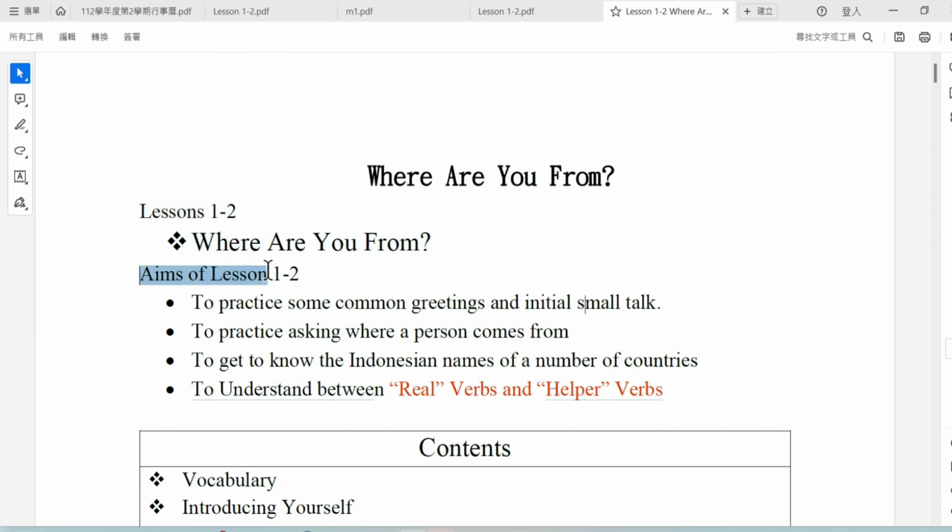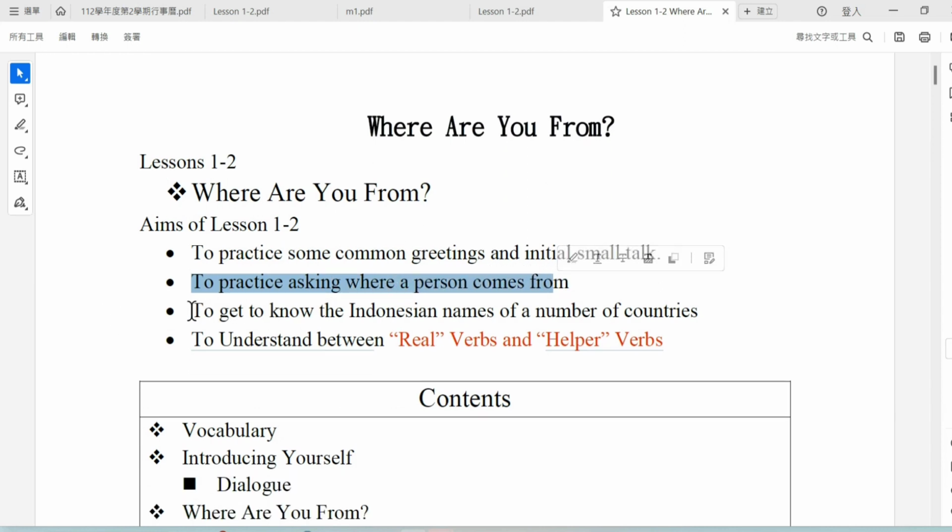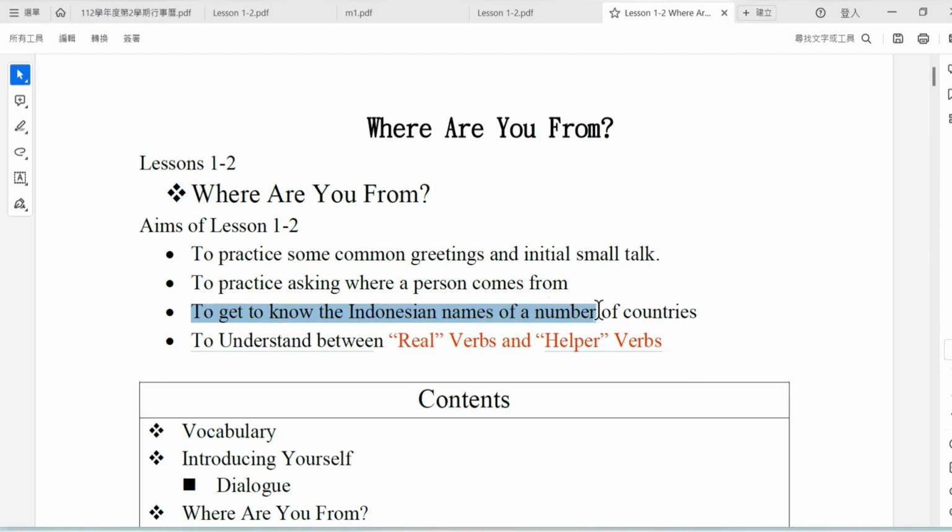The aim of this lesson 1 to 2 is first to practice some common greetings and initial small talks. The second is to practice asking where a person comes from. And the second is to get to know the Indonesian names of a number of countries. The third, the fourth, is to understand the difference between the real verb and the helper verb.